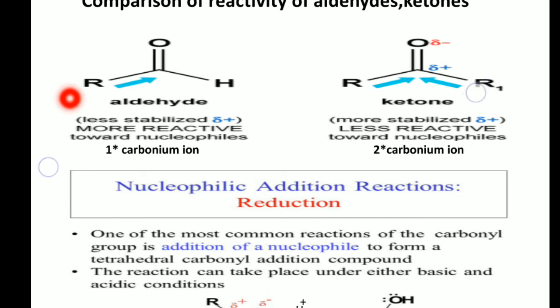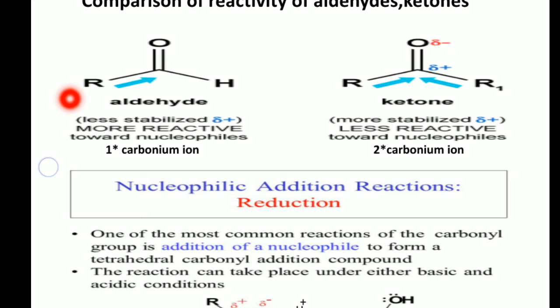When you take a ketone, two alkyl groups are present. That means two plus I groups are present. These two alkyl groups send their sigma bond electrons towards the positive carbon. They decrease the positive charge of carbon much more than in the aldehyde, in which only one alkyl group is sending electrons towards the positive carbon.